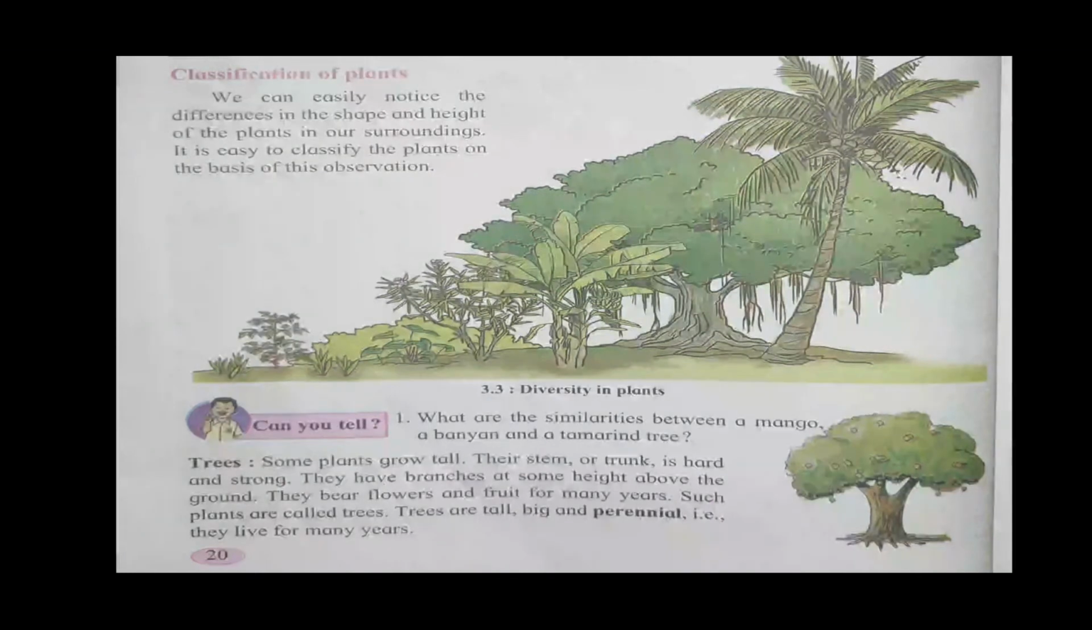Yes, trees. Some plants grow tall. See the tree in the figure below. Some plants grow tall. Their stem or trunk is hard and strong. They have branches at some height above the ground. They bear flowers and fruits for many years. Such plants are called trees. Trees are tall, big and perennial. That is, they live for many years. Trees live for many years, so they are perennial.